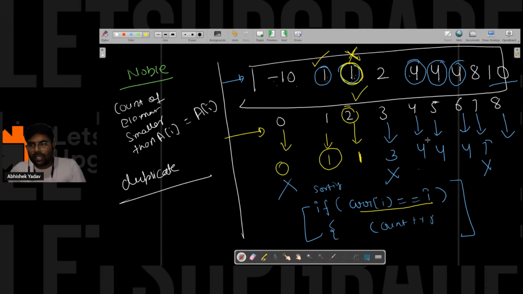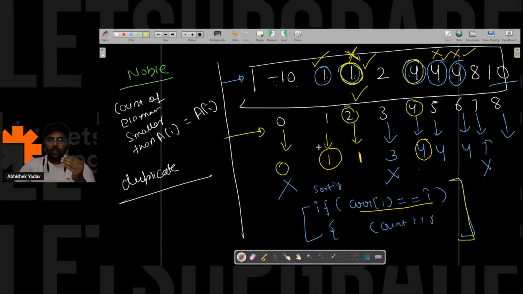Similarly here, you are counting this one as a noble integer. Why? Because the index value is equal to the element value, but you are not including this 4 according to the previous approach, right? So somehow we have to include this 4 also. So what can I observe here? Let's try to observe something, right?